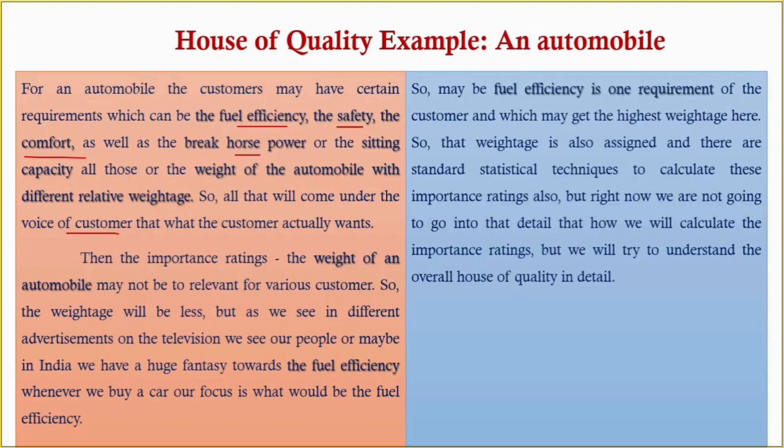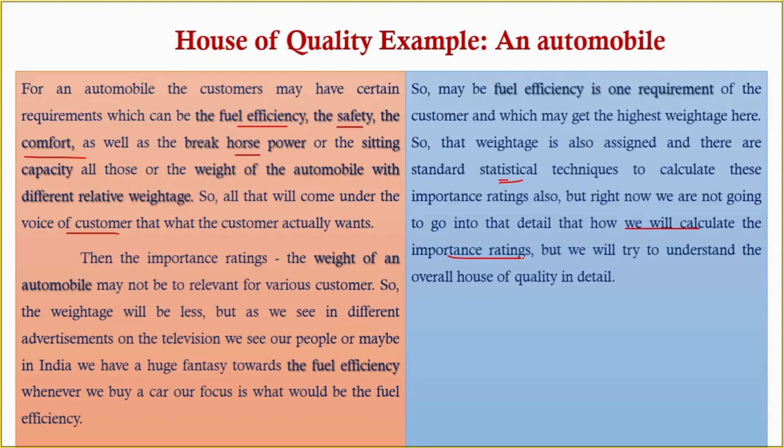The weightage is also assigned, and there are standard statistical techniques to calculate this importance rating. But right now we are not going into the detail of how we calculate the importance rating. We are just trying to understand the overall house of quality.